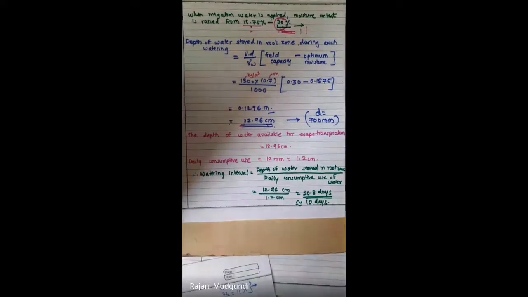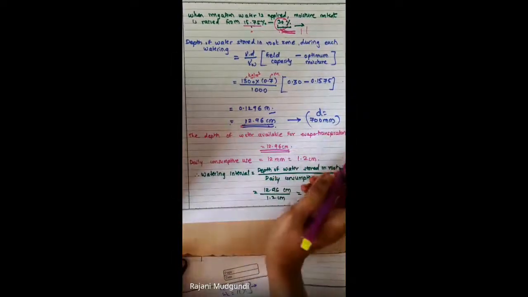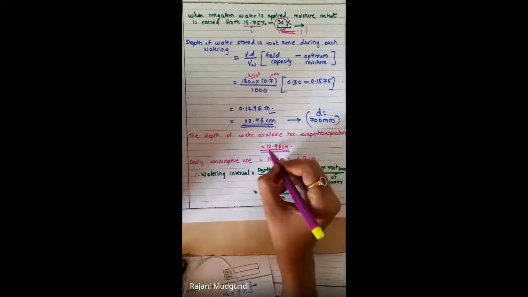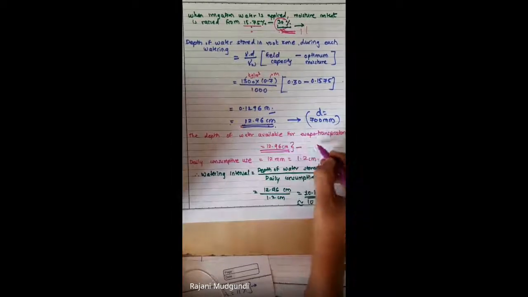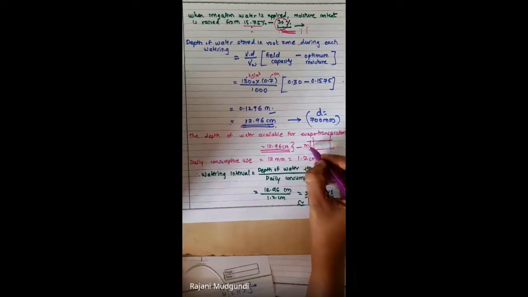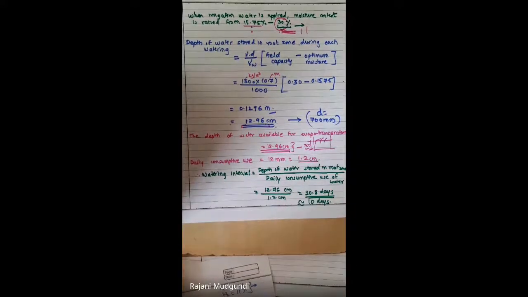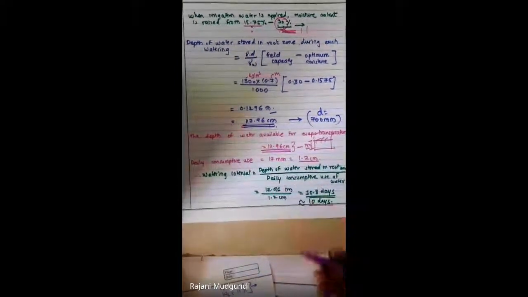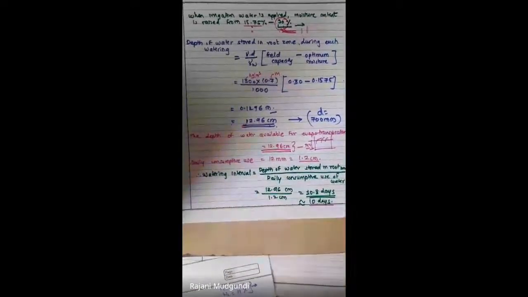So once the water is applied, there is a capacity to store water in that root zone. Say around 12.96 centimeter is the depth of water that will get stored in the depth of 700 mm. So out of that there is daily usage of 1.2 centimeter. Therefore this will be sufficient for 10 days, and there will be requirement of again watering to the land after 10 days.